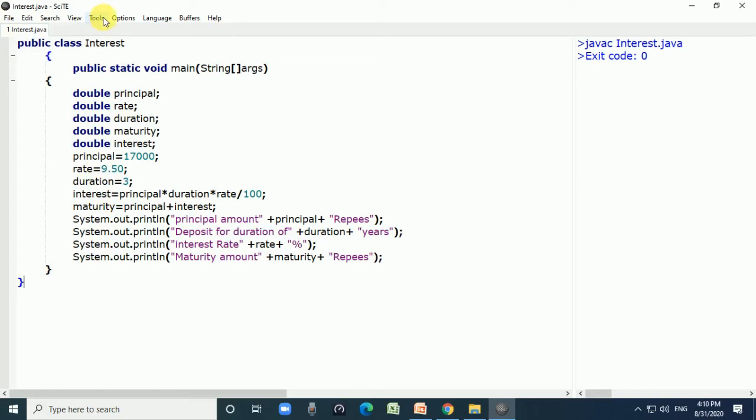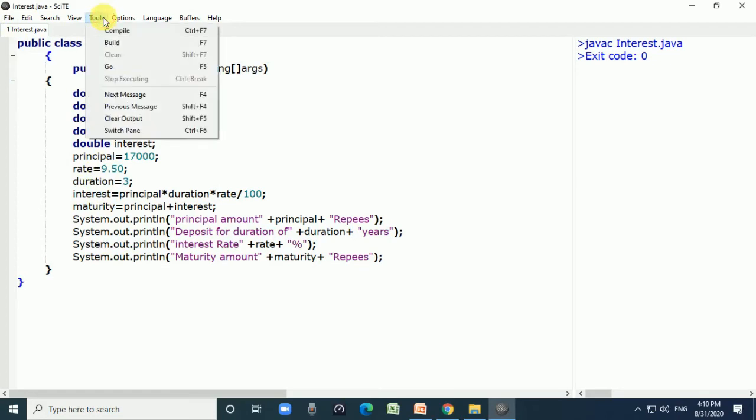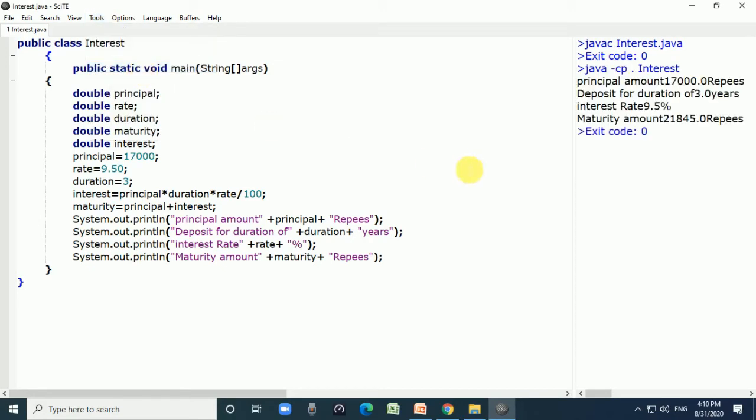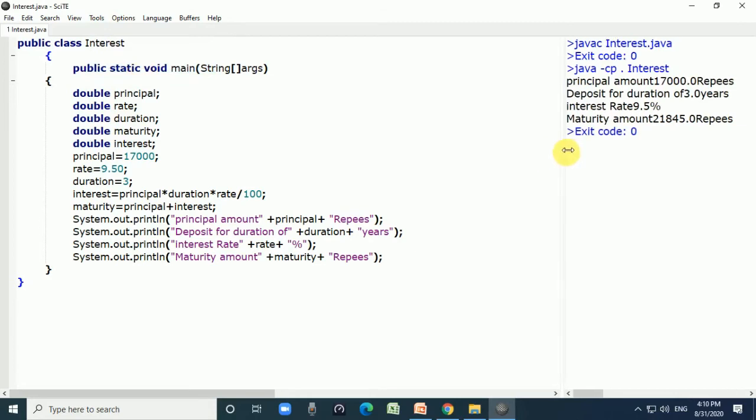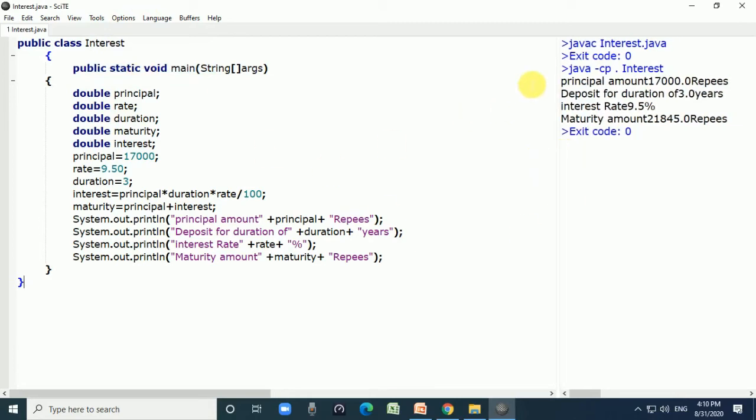If you want to display the output, go to Tools and select the Go option, or use the shortcut key F5. When you press F5, it will display Interest.java's output.